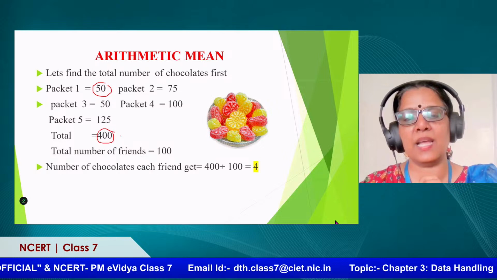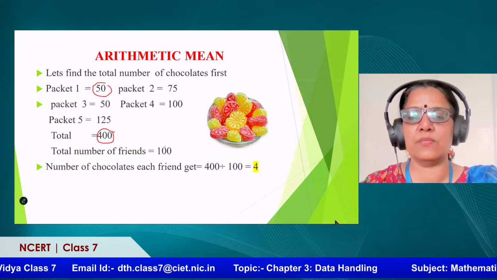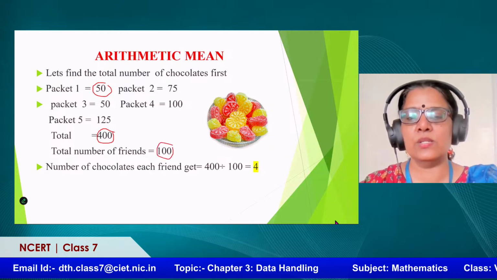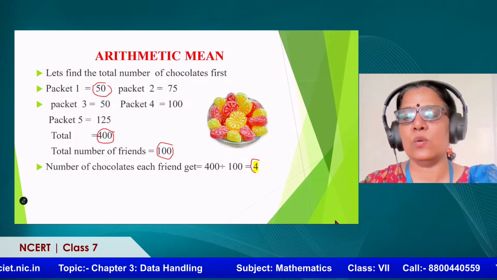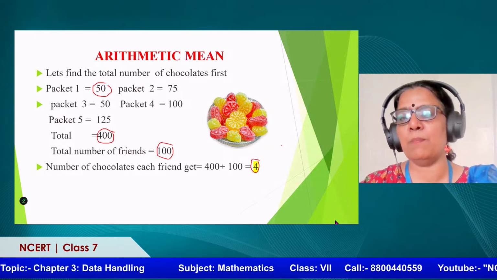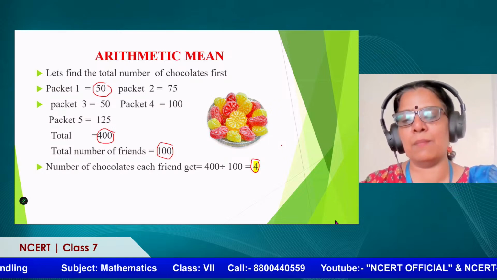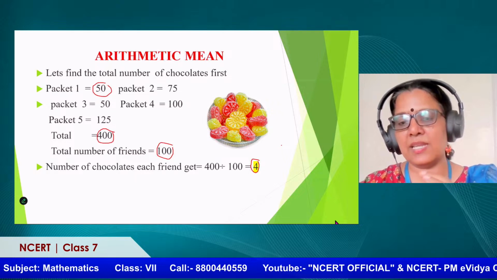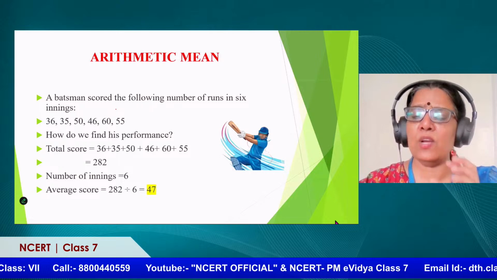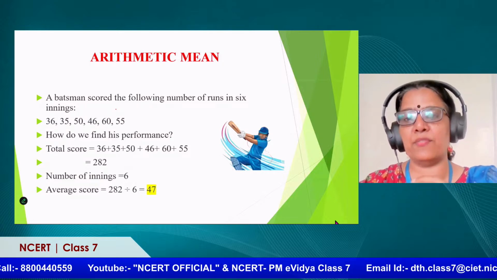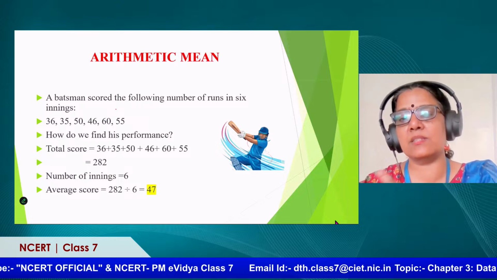Now I have to distribute among 100 friends. So how much do we get? 400 divided by 100, right? So yes, 400 divided by 100 is equal to 4. So look at this scenario. He has got different packets of chocolates. He mixed them together so that he can distribute among 100 friends, so that he can divide it equally. What we got, 4, is called the average. So the average number of chocolates for these 100 children is 4.